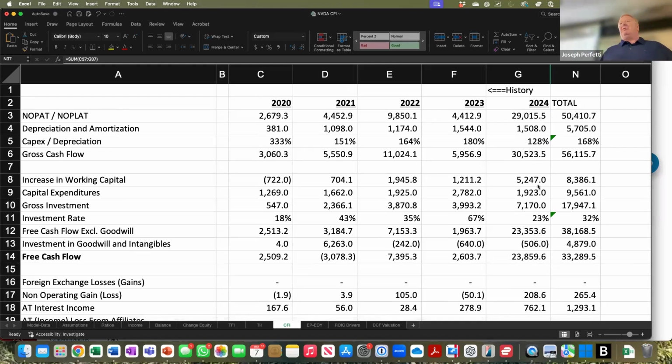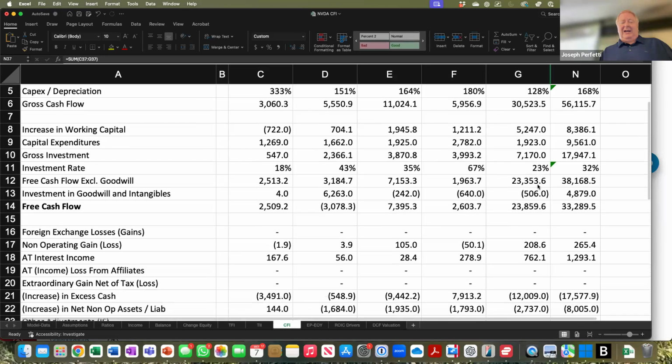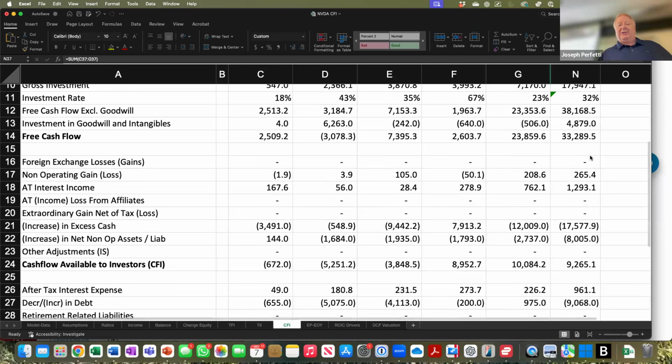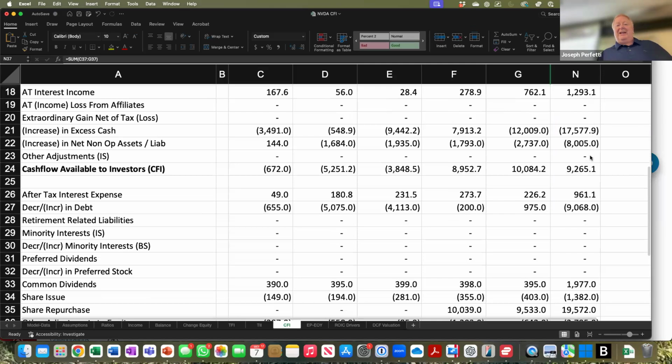Like what kind of happened there, right? We also saw, as we pointed out, the acquisition in 2021, a big jump in goodwill. Why did they have that big jump in goodwill? Who did they buy, right? And then on the debt and equity side, we noticed they increased their cash by 17.5 billion over the 5 years, but it wasn't a straight line. They put 12 billion in excess cash in 2024 last year, but in 2023 they actually decreased their excess cash. So why are they doing that? Is there anything that's changing in the business that made them draw down some cash?